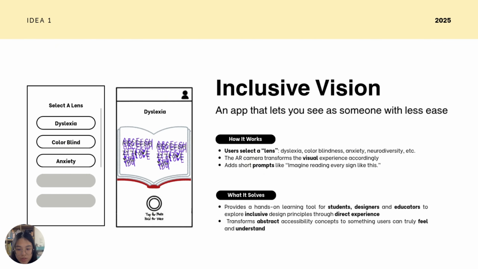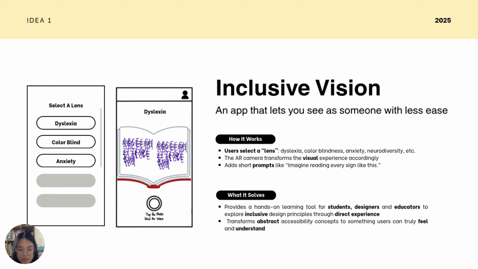Here's how this app works. First, users pick a lens, for example, color blindness or anxiety. Once the users have chosen a lens, the AR camera transforms what you see to simulate the experience. As users explore, small prompts like "imagine reading every sign like this" will appear to help users reflect or better understand what everyday life feels like for someone with that condition.